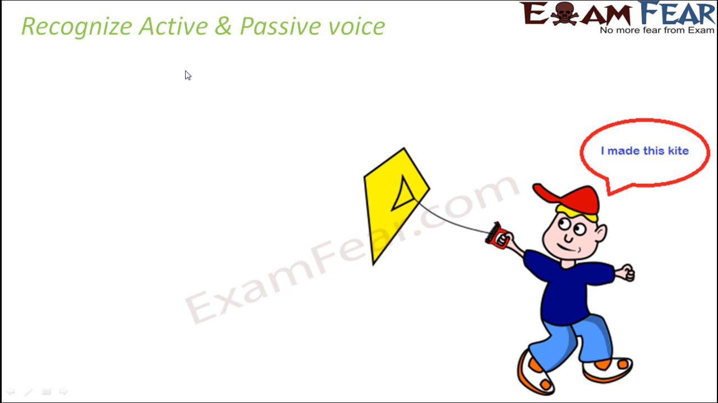The boy looks very happy as he made this kite. So the boy made a kite. Here what is the subject? The subject again is the boy and the object is the kite. And has the subject done something? Yes, the subject has done something. The subject has made the kite. So the boy made the kite, right? Therefore, this is also active voice.